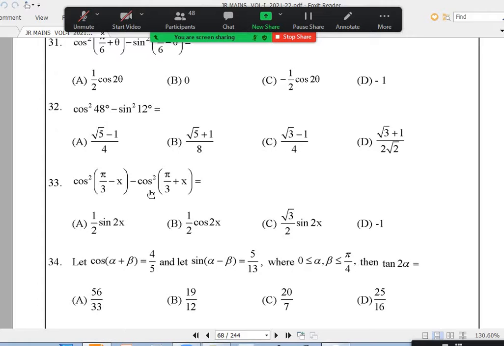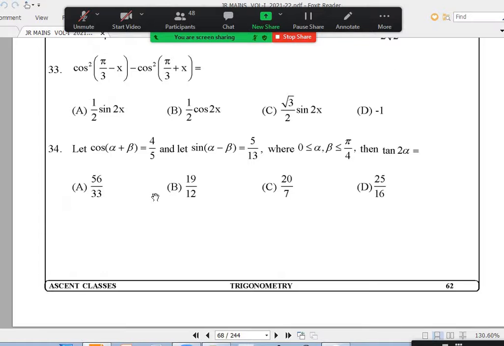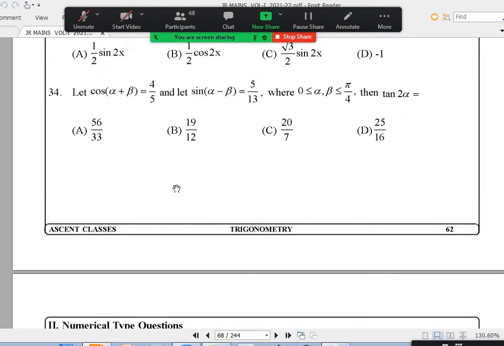The 32nd one actually should be given in the next exercise, multiple submultiple angles, because cos square a minus sin square b is cos a plus b into cos a minus b. You'll get cos 60 into cos 36. You know cos 60 is 1/2, but you don't know cos 36, right? So we will study in multiple submultiple angles. You can skip 32 for the time being. Yeah, that only after you know the cos 36 value. Okay, skip 32 for the time being.